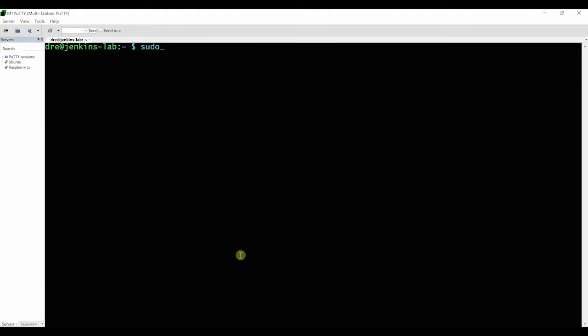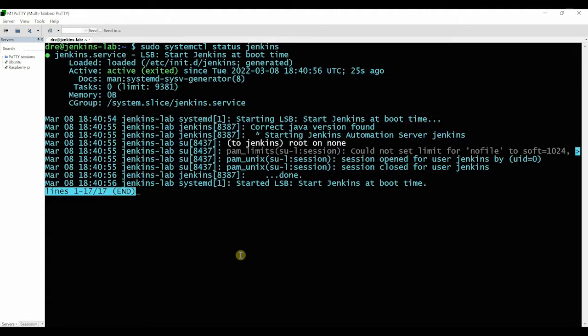So we can check the status, sudo systemctl status Jenkins now. It's a service. I'm not meant to type service, I'm meant to type Jenkins. So we can see that it started by itself. It's running, active.